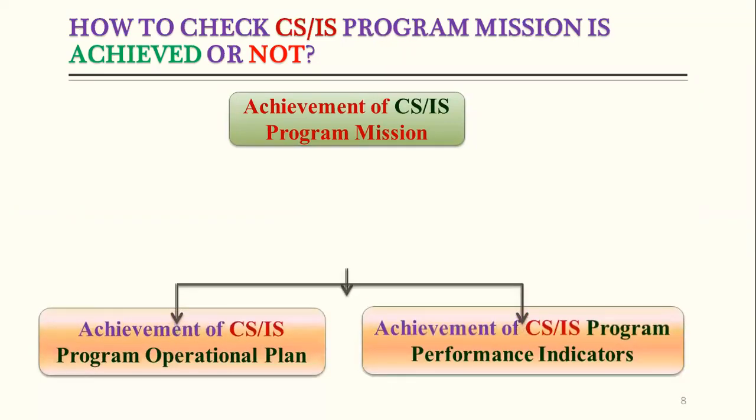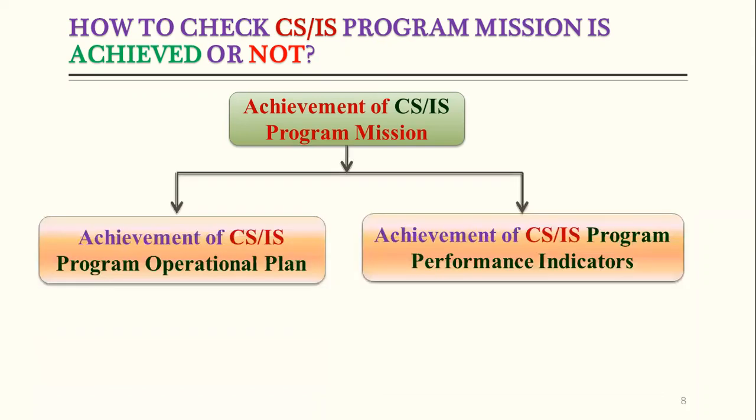So we have two methods. The first method is the program operational plan. Both departments have a yearly operational plan. So we have to test the achievement of the operational plan. This is one factor. And the second is the performance indicators. So we need to check whether these performance indicators are achieved or not.